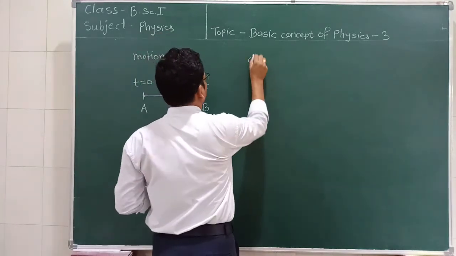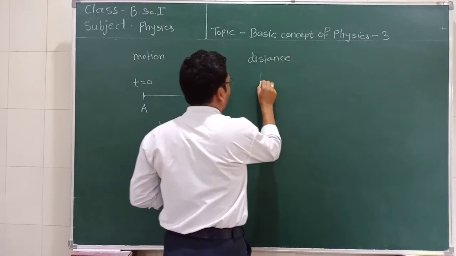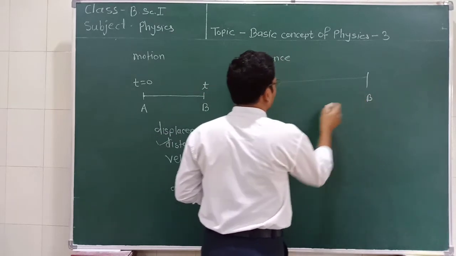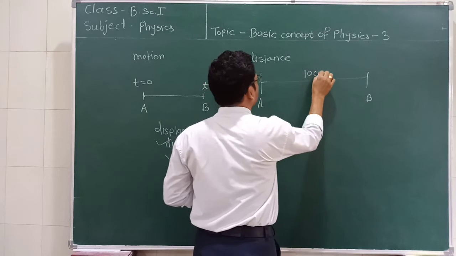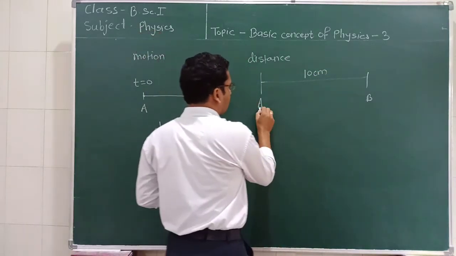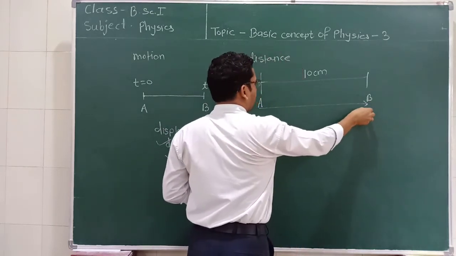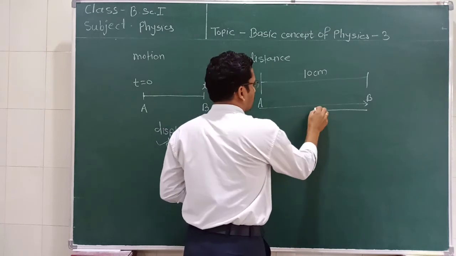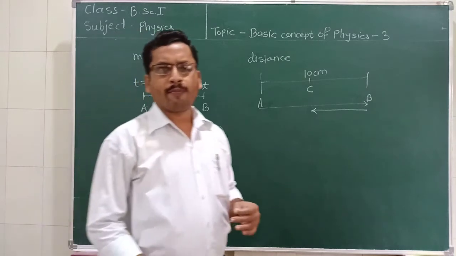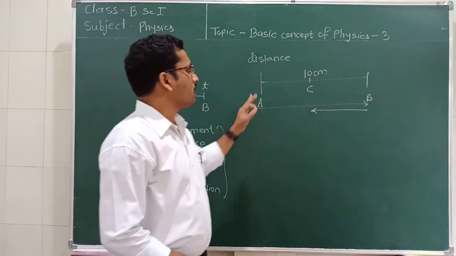What is distance? Now let's see like this. Here this is point A, this is point B, and the distance between them is 10 centimeter. So if point A travels to point B and then again travels from point B to point C, the total path covered by the object is called the distance.